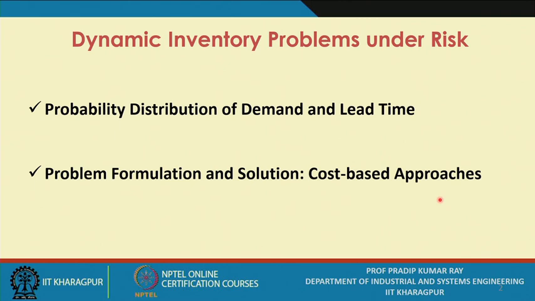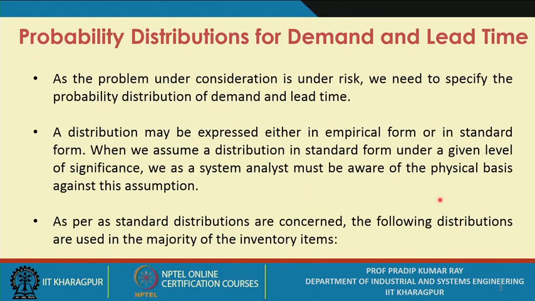So this part we will discuss, and the second one is the problem formulation and the solution part, and particularly the cost based approaches will be discussed. Now, let us first talk about the probability distributions for demand and lead time.